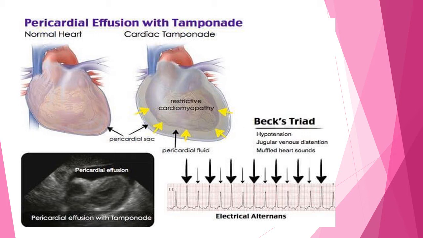So this will also be seen on ECGs, and when you look at the ECG here, you can see what's called electrical alternans, and alternatively you can see the tall P waves again, and so this is the way that it's depicted on an ECG, and that's an echocardiogram picture there, which is showing you the pericardial effusion and the tamponade, that is in the black color, and this is actually showing you how much the heart is being enclosed or encuffed with this particular fluid around it, and which is going to put a lot of pressure.